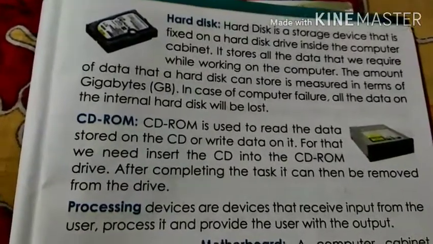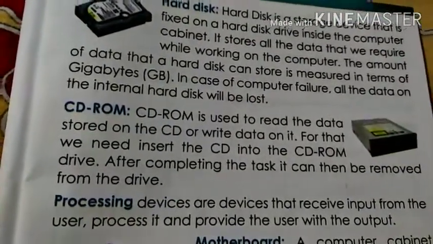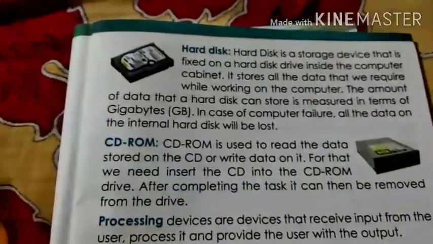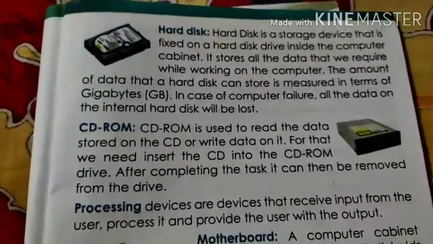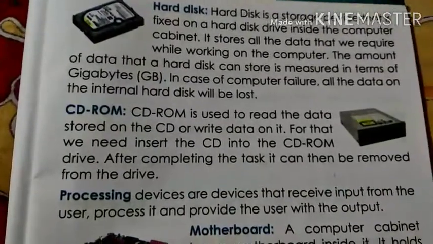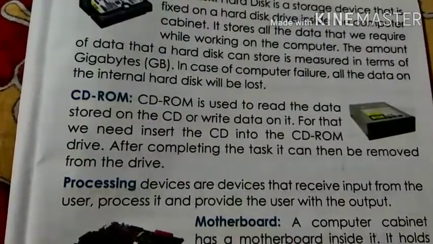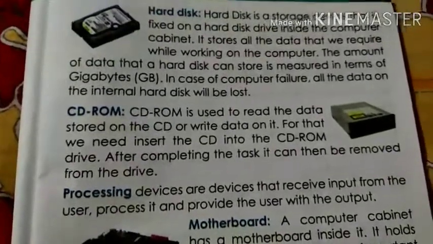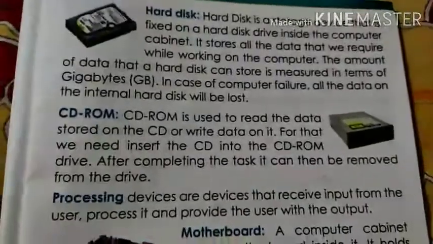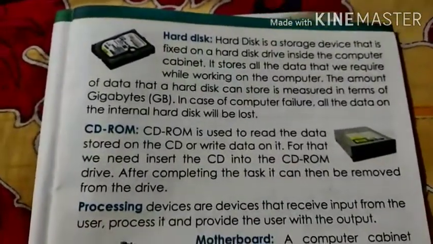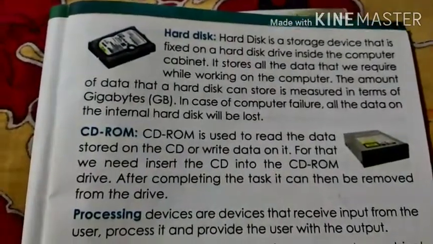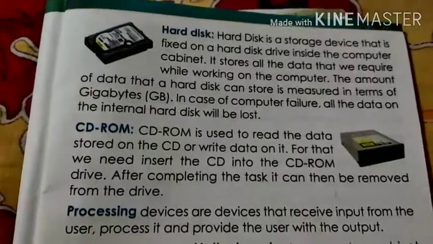So when you want to use a CD-ROM, if you want to read instructions or write instructions on the computer, make sure you first insert a CD into the CD-ROM drive. After completing the task, it can then be removed from the drive. So if you are done with your work, you can remove the disk from the drive. So these are the two devices which are called storage devices, hard disk and CD-ROM.